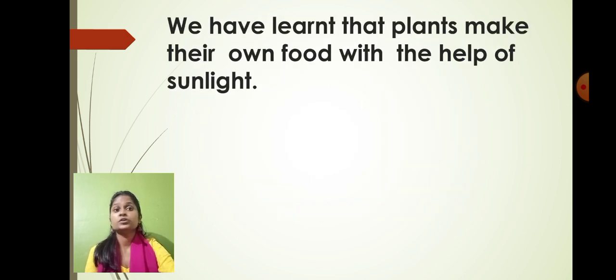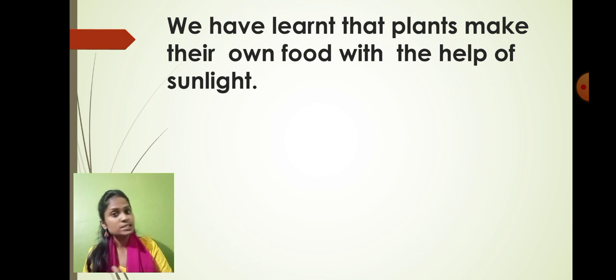So students, you all know that we already spoke about how plants make their own food with the help of the sunlight. We have already discussed that in the previous chapter. So what is that process called as? Any guesses? What process do plants basically follow to prepare their own food with the help of the sunlight?